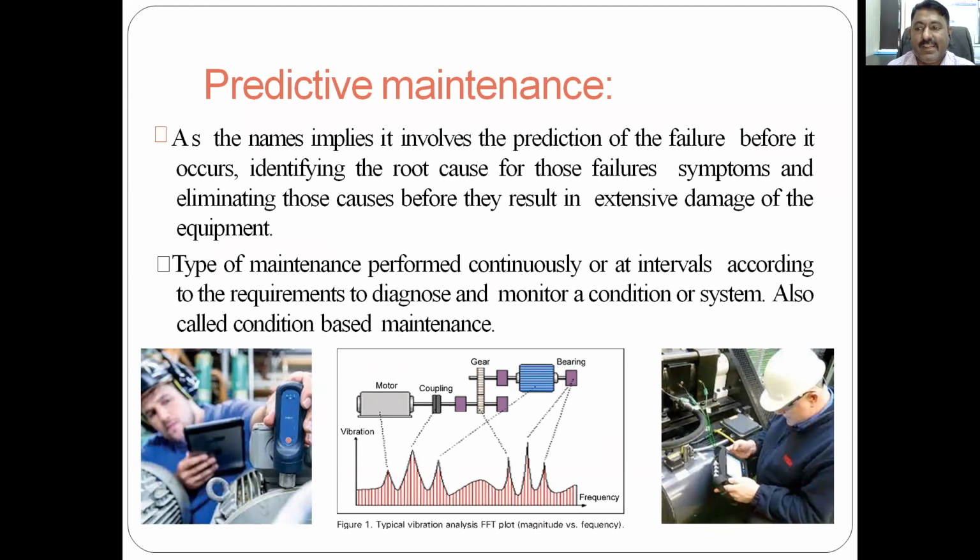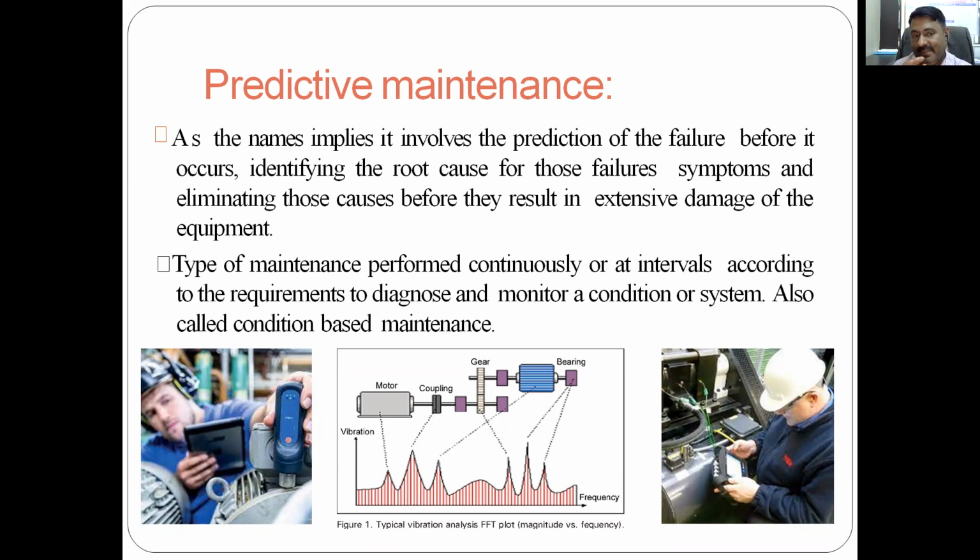Predictive, to predict. As the name implies, it involves the prediction of failure before it occurs. To predict that there will be failure on this machine, in this gearbox, in the bearing, in the motor, whatever, before it occurs, and identifying the root cause of failure or those failure symptoms and eliminating those causes before they result in extensive damage of the equipment.